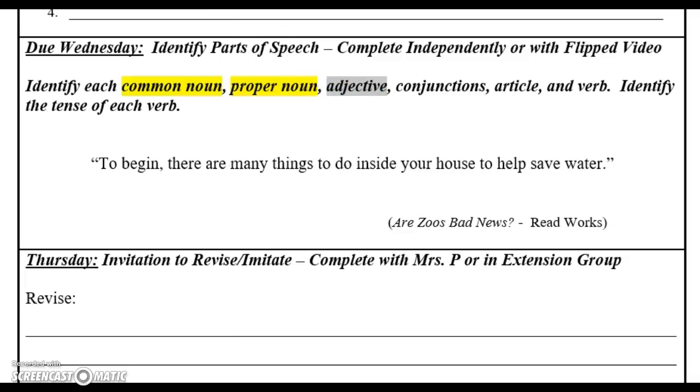Adjectives. Adjectives describe a noun. So wherever I find my common nouns, I need to look right before it to see if there are any descriptors describing that noun. So wherever you found your common or proper nouns, look right before it and see if there's anything that describes it. And adjectives can talk about a couple of things. Adjectives can tell how many, a number. It can talk about the size of an object. It can talk about the material of an object. It can talk about its origin.